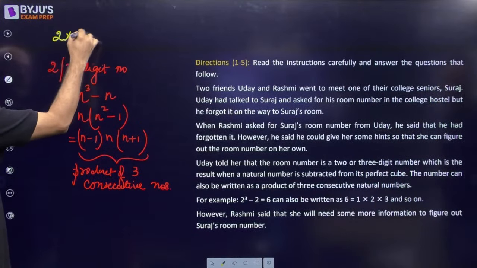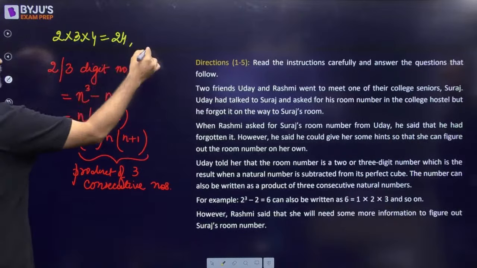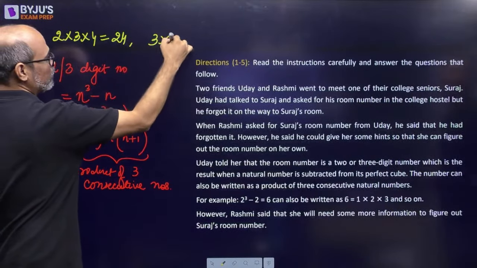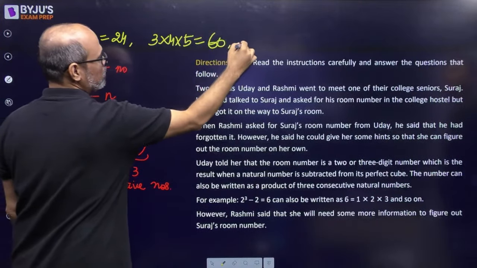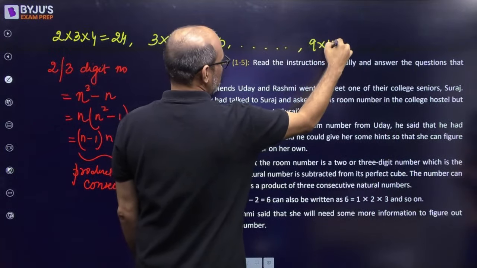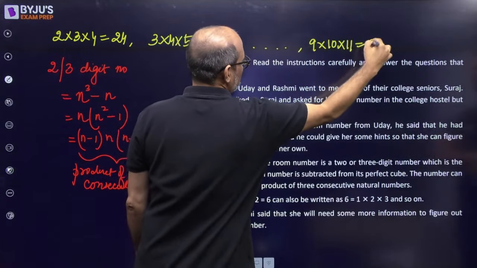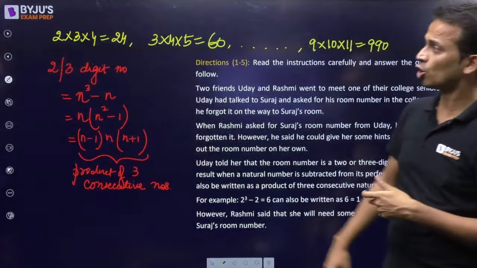So 2 into 3 into 4 हो सकता है, which is going to give us 24, which is very much possible. We can have 3 into 4 into 5, which is going to be 60. Very much possible. ये कहाँ तक जा सकता है? हाँ, कहाँ तक जा सकता है? 9 into 10 into 11 is 990. इसके आगे जाएंगे, it will become a 4-digit number. Okay, so Naveen sir has written all the possibilities.